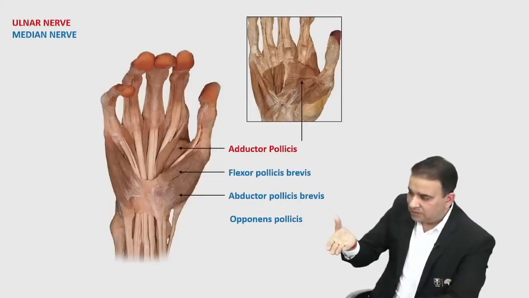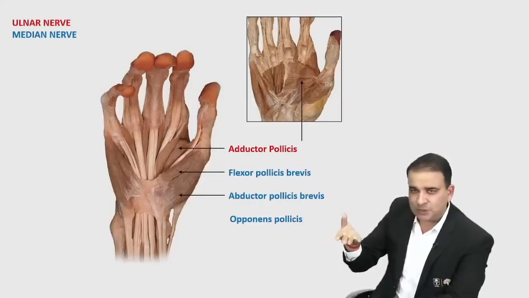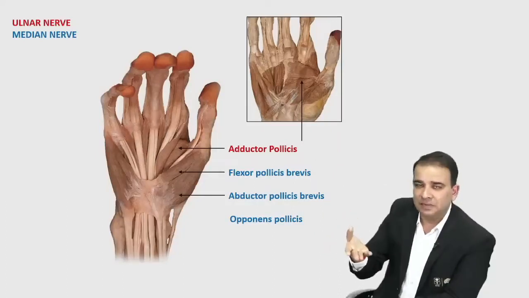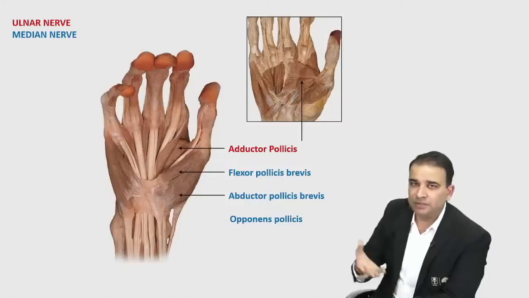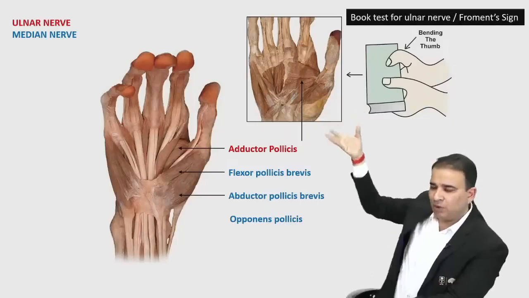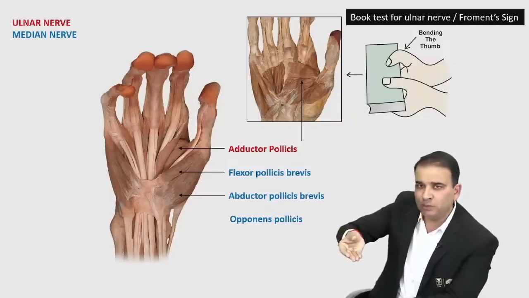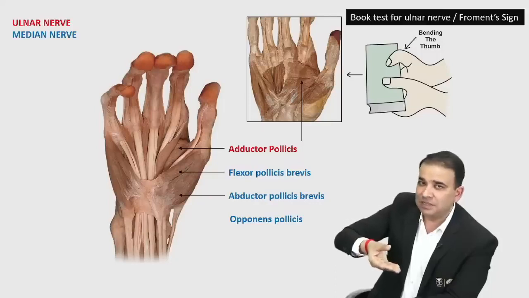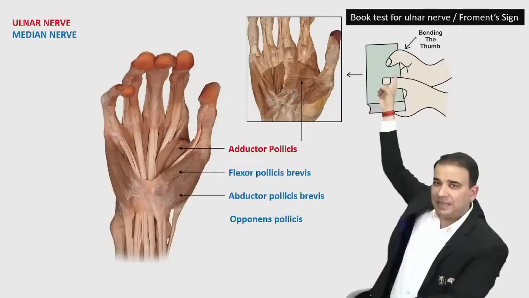Now adductor pollicis is for the adduction of the thumb here, and the test which is done to check the integrity of this muscle, we call it the book test, right? If you give a book in hand, like if I'm holding the book, obviously I'll use my adductor pollicis muscle to hold the book here. But let's say if my ulnar nerve is paralyzed and I'm not able to use the adductor pollicis muscle, then I'll do a trick movement. I'll bend my thumb.